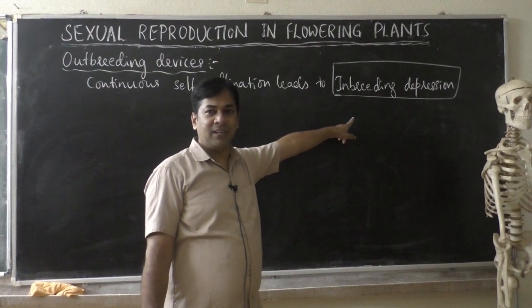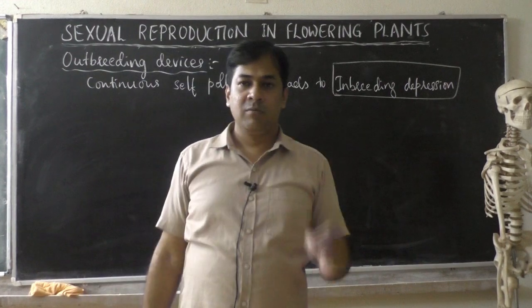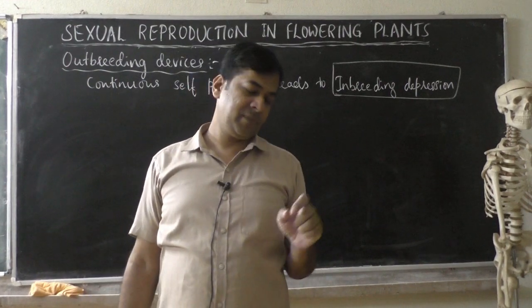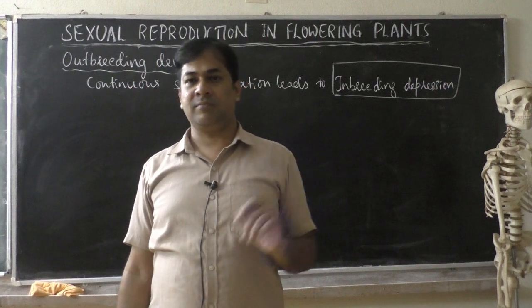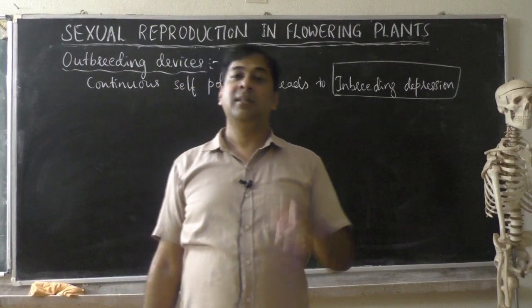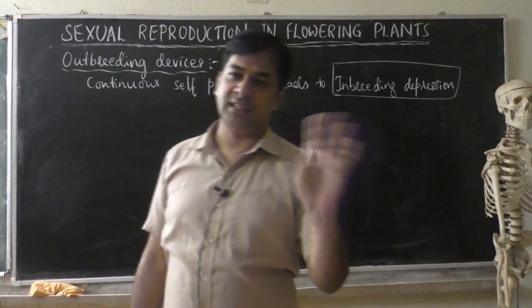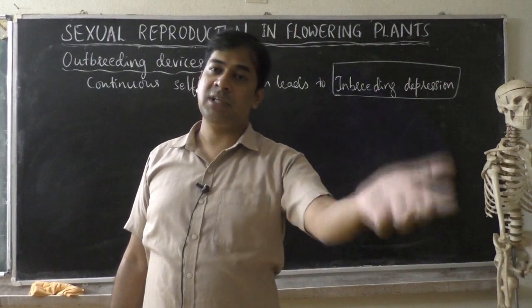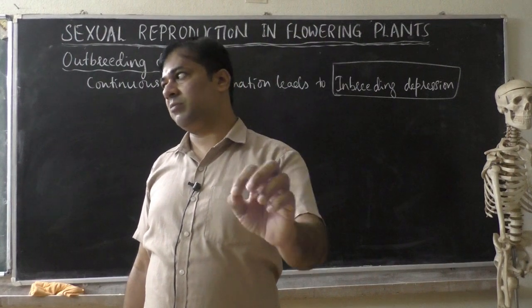Suppose up to 5 generations you do self-breeding. Take the first generation as an example: pollen grains of the same flower on the stigma of the same flower. Then it will produce the next plant, that is the second generation. In the second generation also, pollen grains of the same flower on the stigma of the same flower.